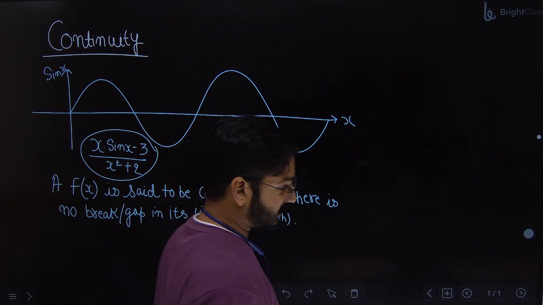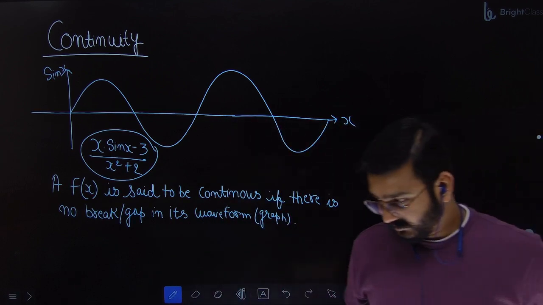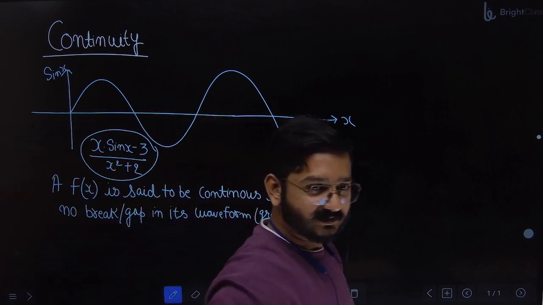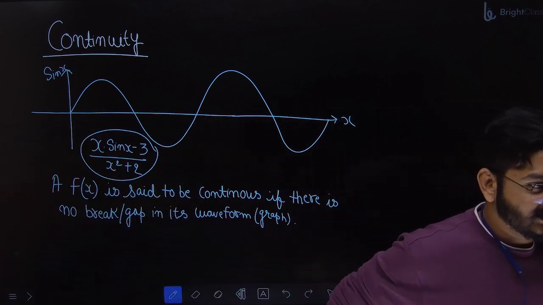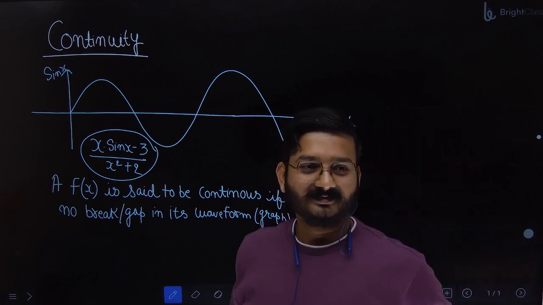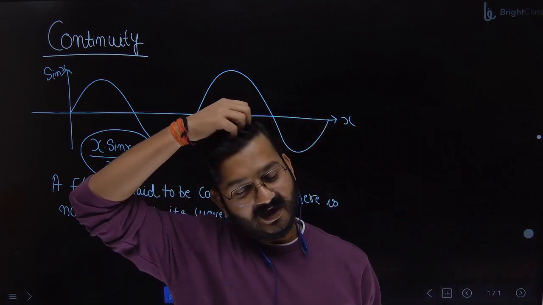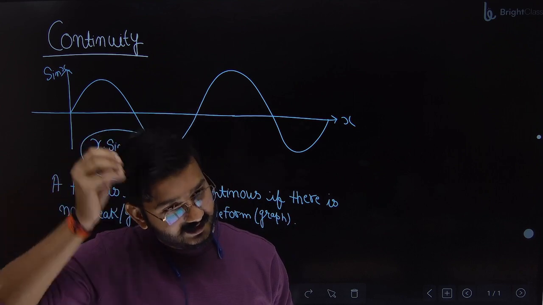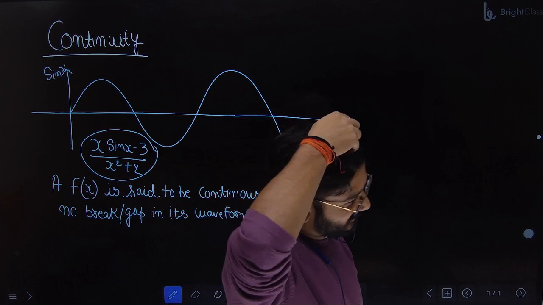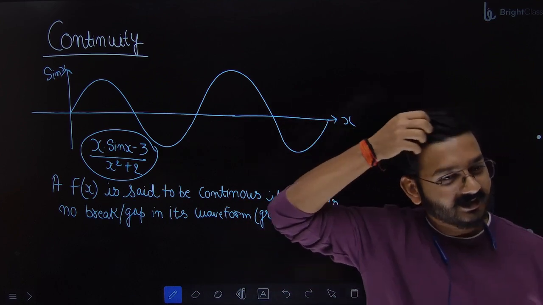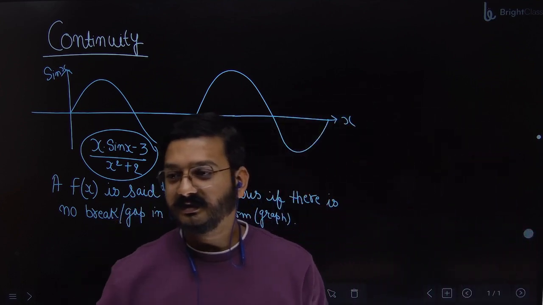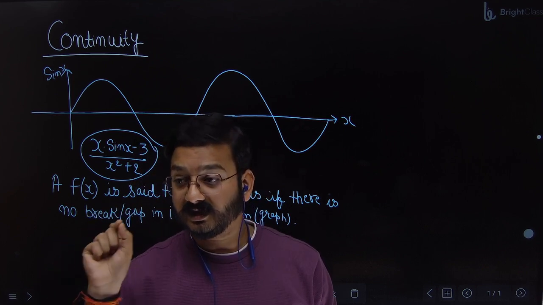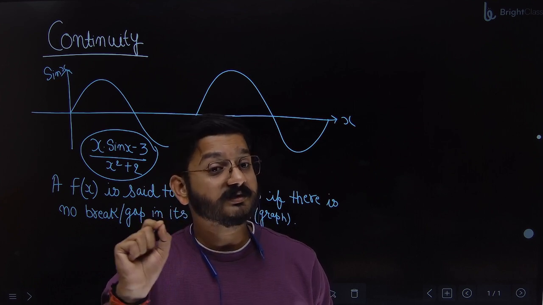Okay, so cos x is also continuous, you guys are telling. Now what about tan x? Continuous? There's a break? Where? Which angle? Near 90, not near 90, at 90. At 90, there is a break. In the graph of tan theta, there is a break at all the odd multiples of 90. The correct statement is odd multiples of 90.